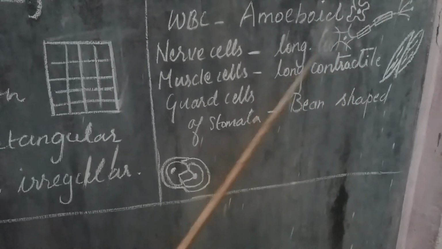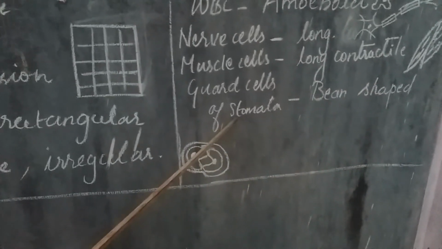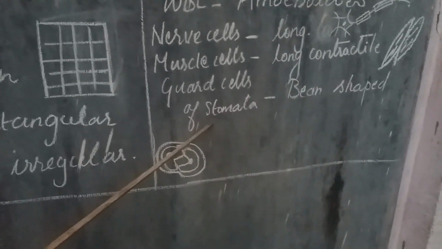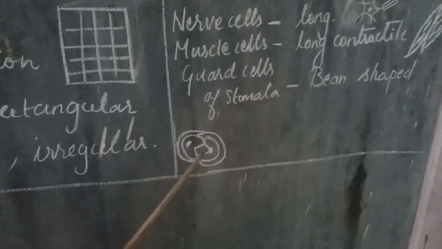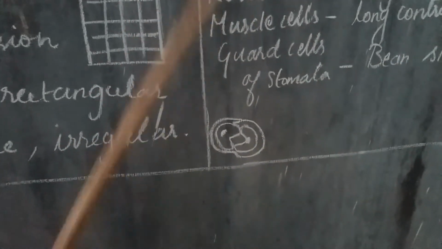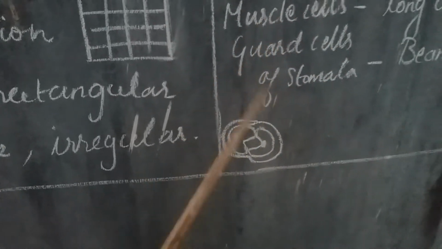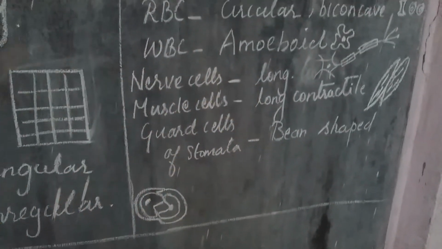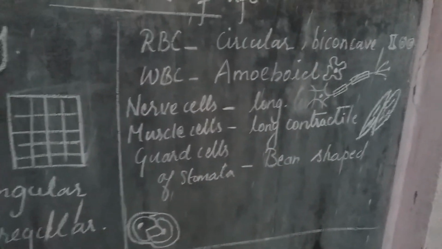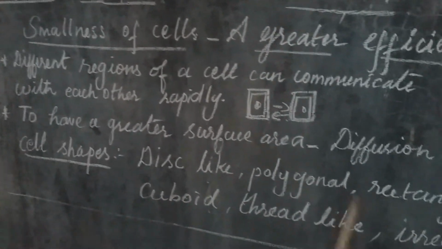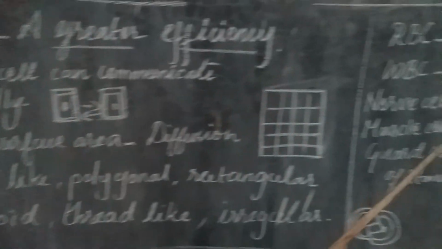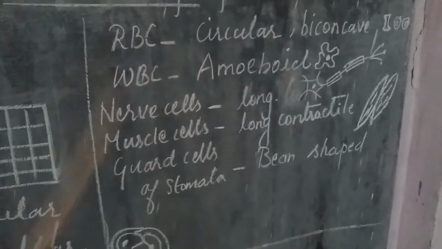Guard cells of stomata are bean shaped. So different shapes of cells are there in living organisms. So what we saw: the smallness of the cell, a greater efficiency, and different cell shapes with examples.